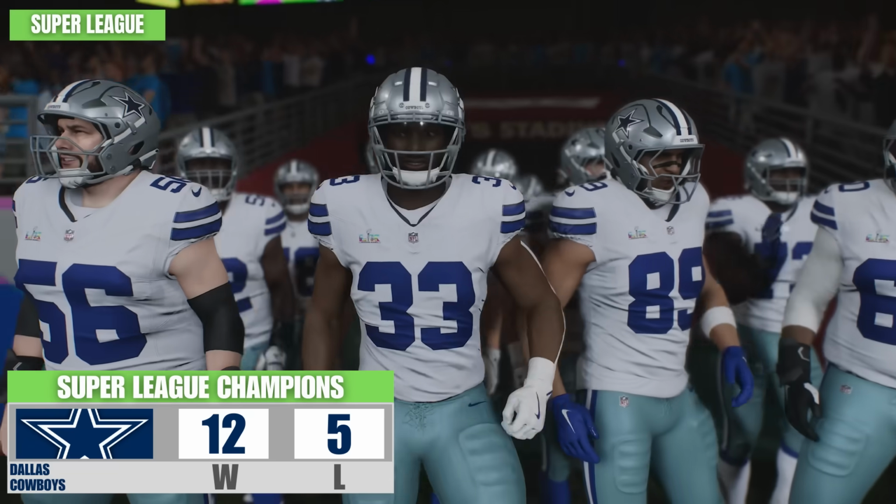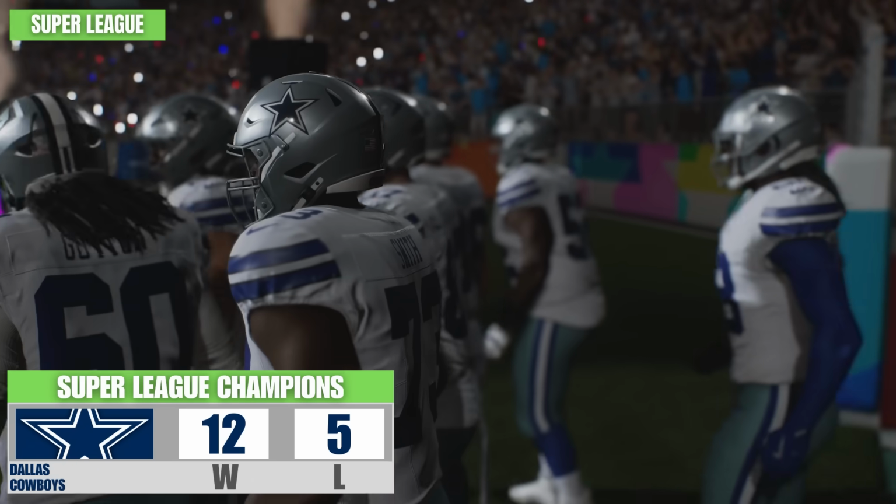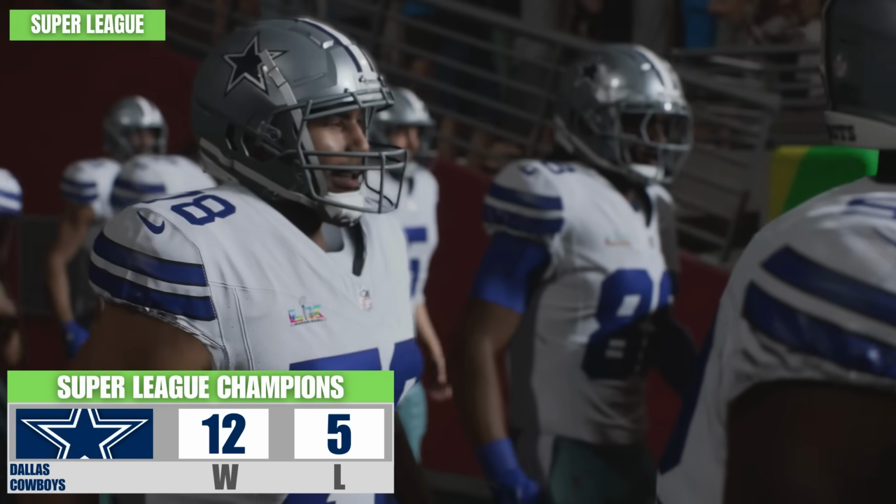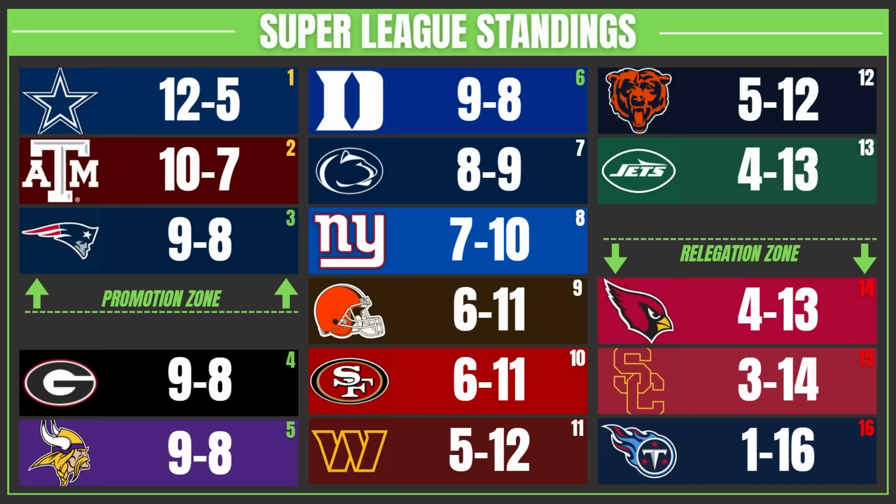On top of the Super League is the Dallas Cowboys. They keep on going back and forth, but this time they make a statement. They are the Super League champions. It got dangerously close for a college football team winning this one as well. Texas A&M went 10-7, but they are getting promoted up to the Premier League. Another college team on that level. The college programs are all performing pretty well. I mean, that's basically because I'm giving them auto-generated rosters, so whatever happens, happens.